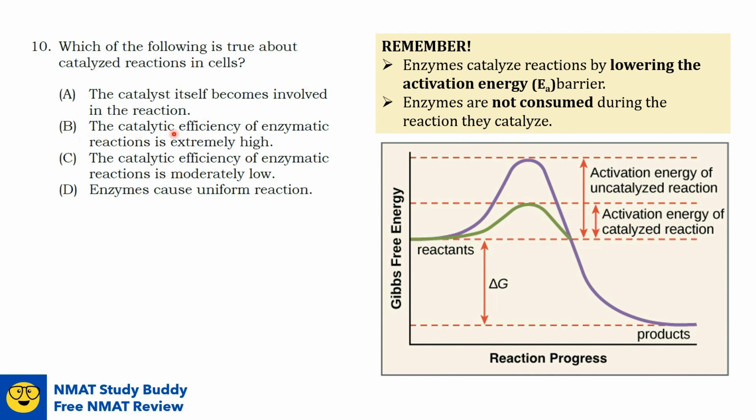For option B, the catalytic efficiency of enzymatic reactions is extremely high. This one is true because, as we've mentioned earlier, lowering the activation energy greatly increases the probability that a reaction will occur. And also, because of its lower activation energy, the reaction rate of the catalyzed reaction is faster than the reaction rate of the uncatalyzed reaction at the same temperature. So that will yield a higher catalytic efficiency. So the answer here is option B.